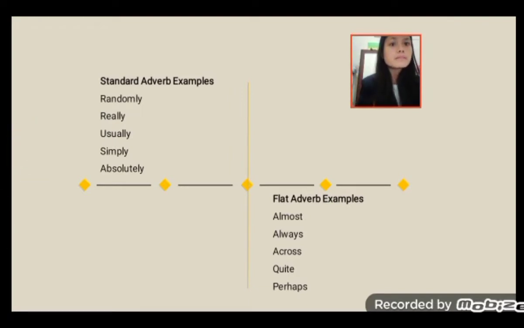Standard adverb examples: randomly, really, usually, simply, absolutely. Flat adverb examples: almost, always, across, quite, and perhaps.